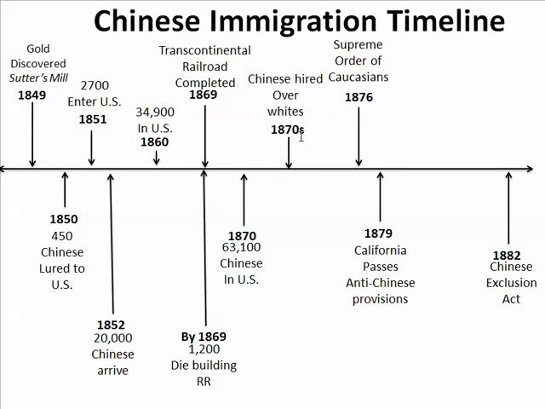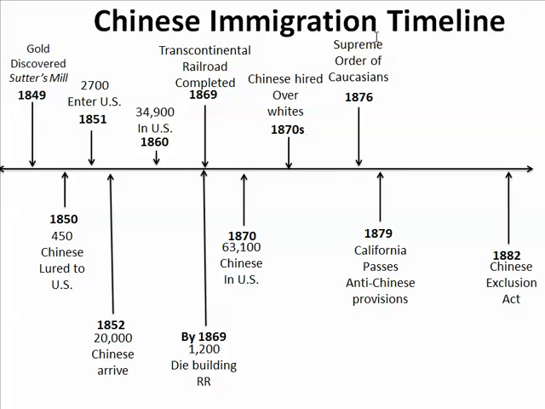And in the 1870s, Chinese were hired over whites because they were harder workers and worked for very little wages. It's during this time period where people start getting upset because jobs are being diminished for whites, and the Chinese are driving wages down because business owners know they can pay them less and get by with it.